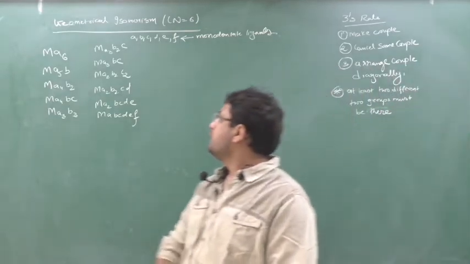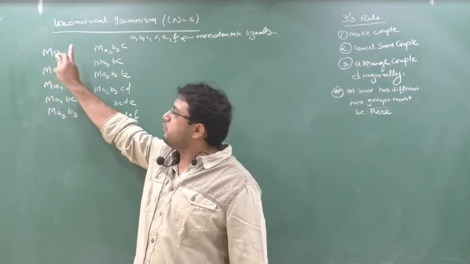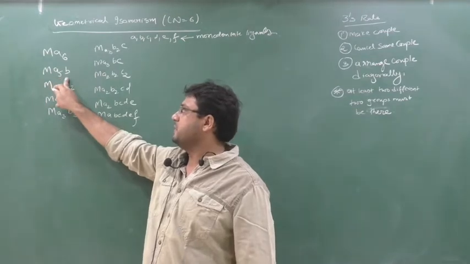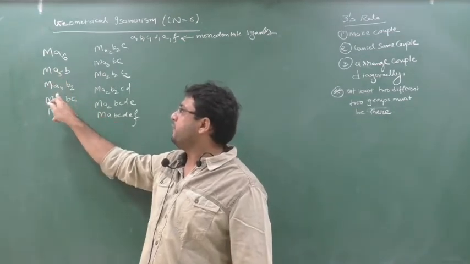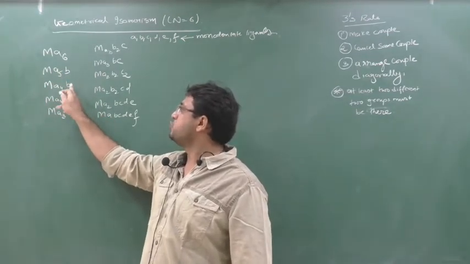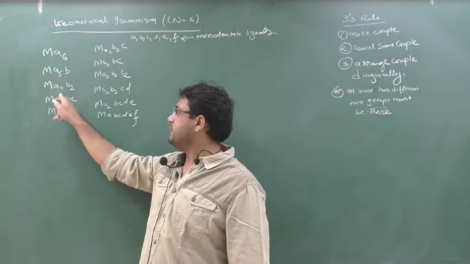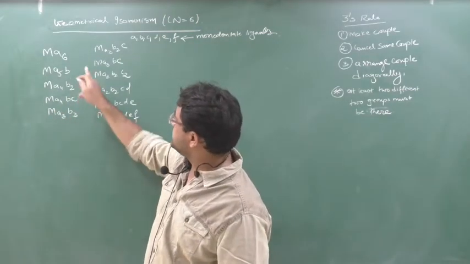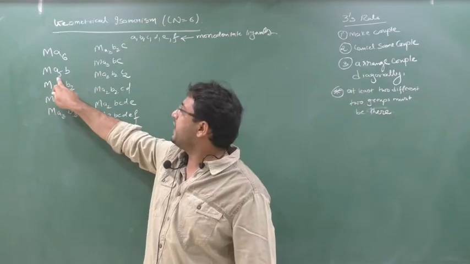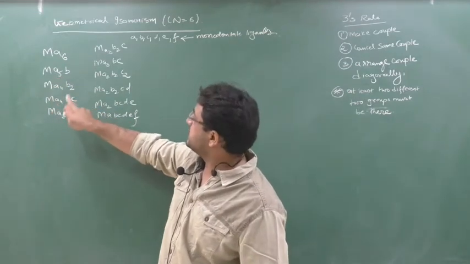See here. First MA6, then remove one, so one more will come, MA5B. Then remove one more, MA4B2, then MA4BC. Then MA3B3, and the 3 series is following. First the 5 series, then the 4 series, then the 3 series.